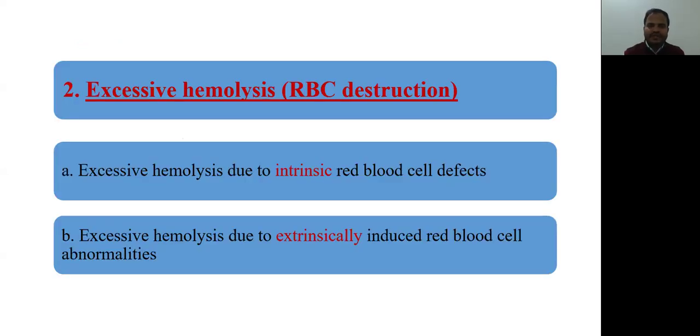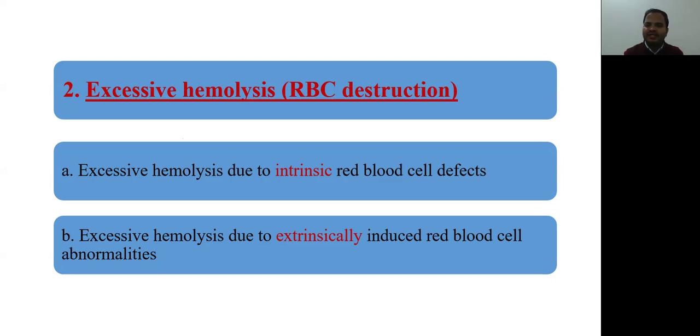Now, after the first cause, the second cause is excessive hemolysis or excessive RBC destruction. RBC destruction causes may be intrinsic or extrinsic. Intrinsic means within the red blood cell, there is some abnormality that will cause the RBC destruction.